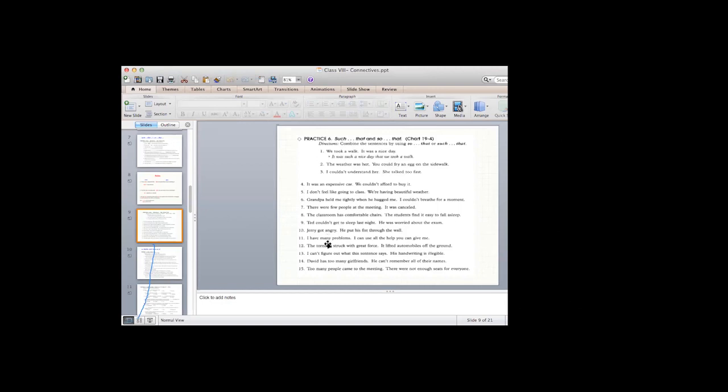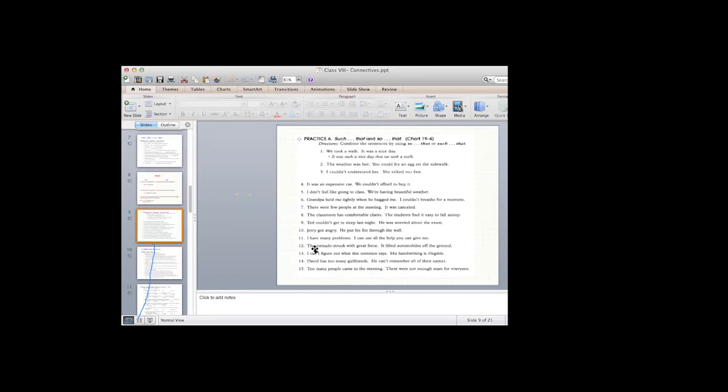Tornado struck with great force. It lifted automobiles off the ground. What is the cause? The cause is this one. Tornado struck with great force. Okay, with great force. So force is a noun, and great is an adjective. With is a preposition. We have, what do we have here? We have a noun phrase, not an adjective.